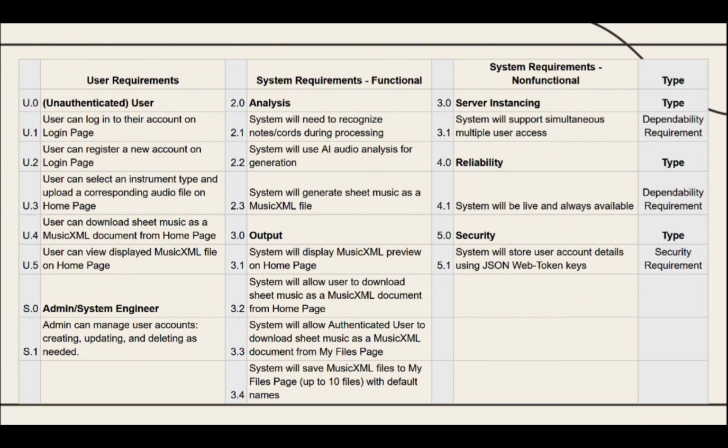Analysis under our functional requirements needs to properly recognize notes and chords during processing and generate the sheet music as an XML file that can be outputted. The output on the homepage will show a preview, allow downloading, and will then send the files to the My Files page for a maximum of 10 stored files. As for the non-functional requirements, having simultaneous user access through server instancing is important and will help in reliability as well, helping the system to stay live and available. For security, we will use common JSON web tokens.